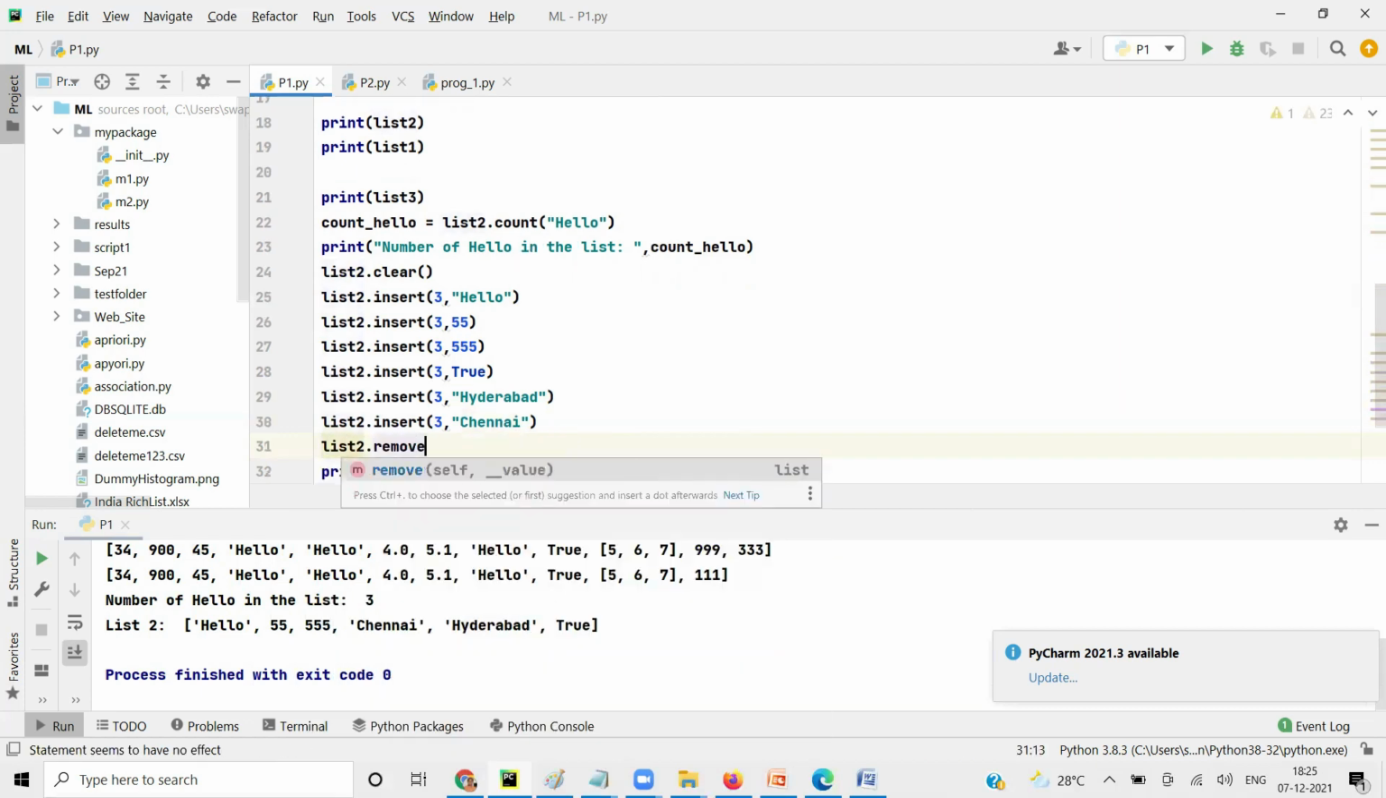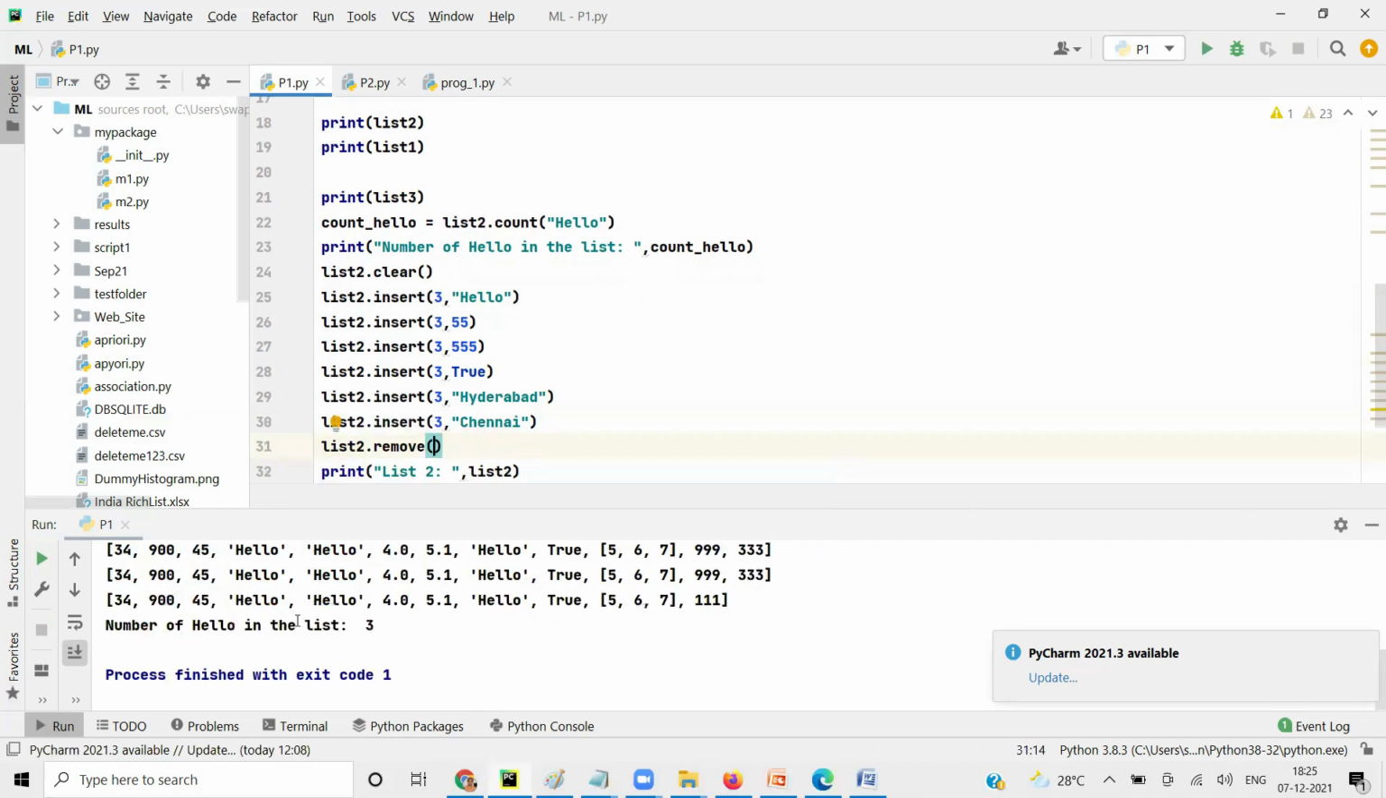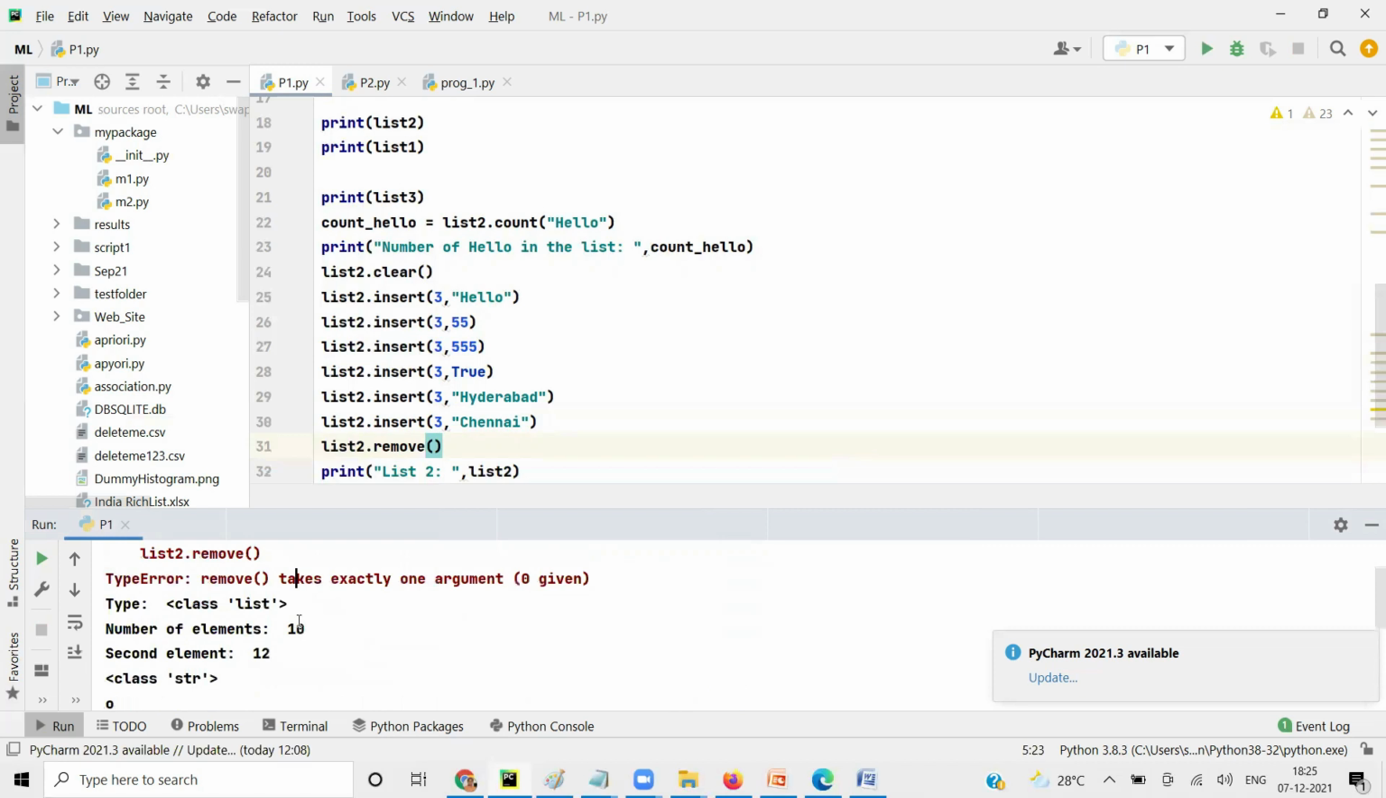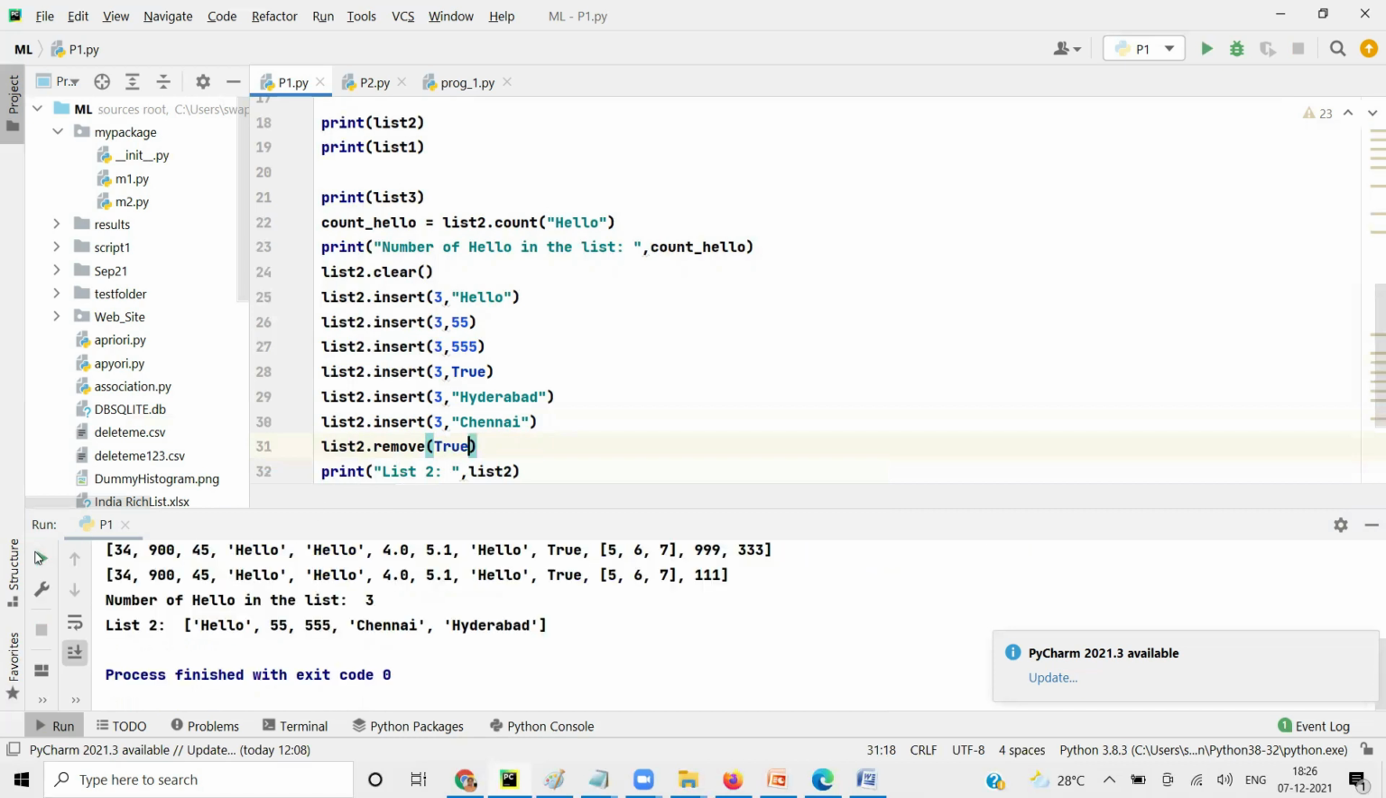List2 dot remove. Now when I run it, error. The error is that remove has to have a parameter. It takes exactly one argument, 0 given. We did not give one. It takes the value that you want to remove. Let's say I want to remove this true. So I'll say remove true. Remove will take the value, and if the value is there, it will remove it. If it is not there, then what will it do? Let's see. I'm going to remove false, which is not there in the list.